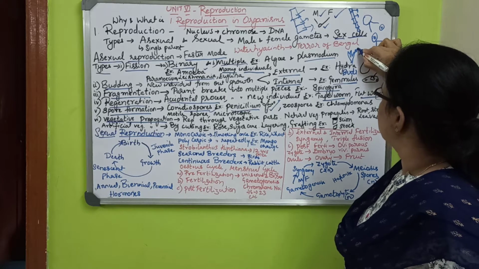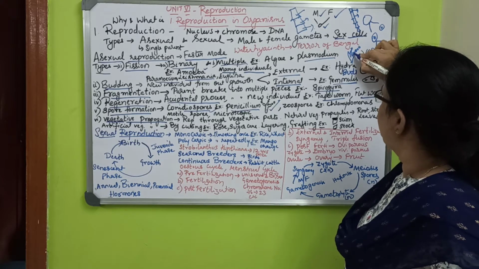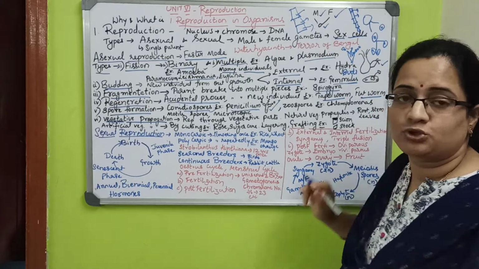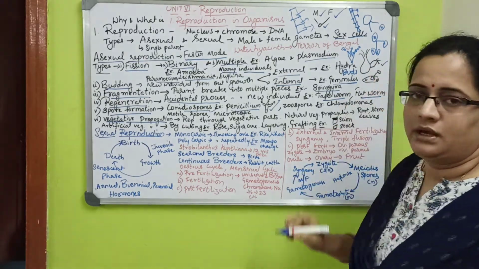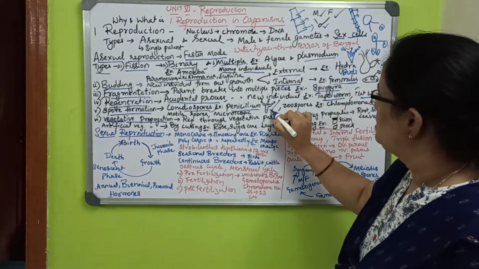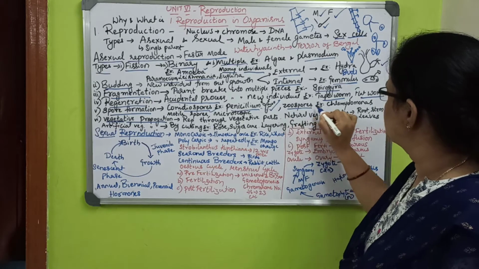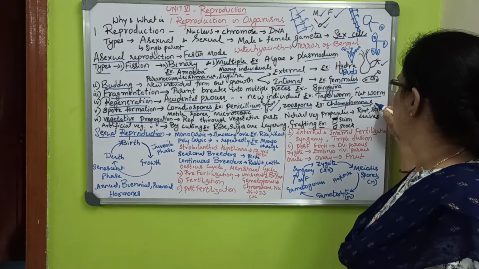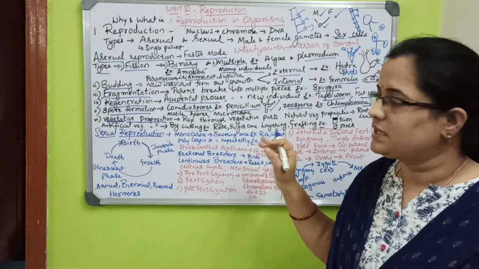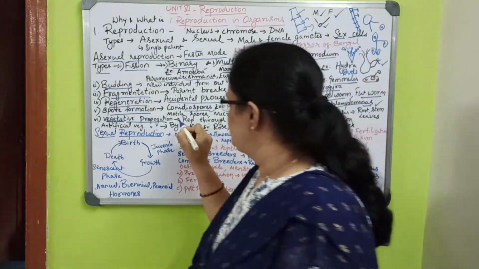There will be many spores that come out of it. This end will give many spores. Many spores will be released. These are microscopic structures, and you can only observe them under a microscope. These are Penicillium and zoospores of Chlamydomonas. Please observe the diagram they gave in the textbook. These are motile spores; these spores can move.